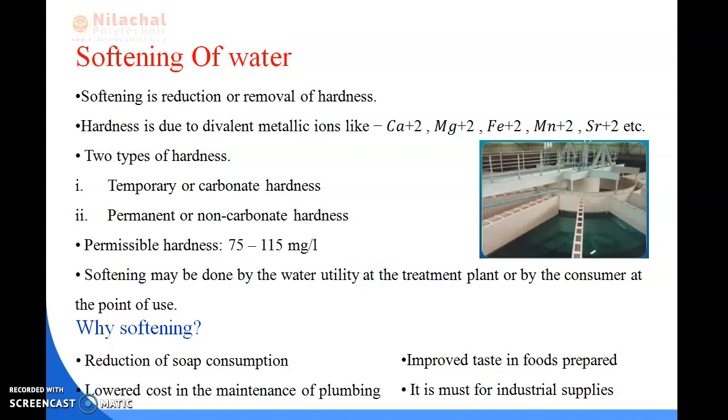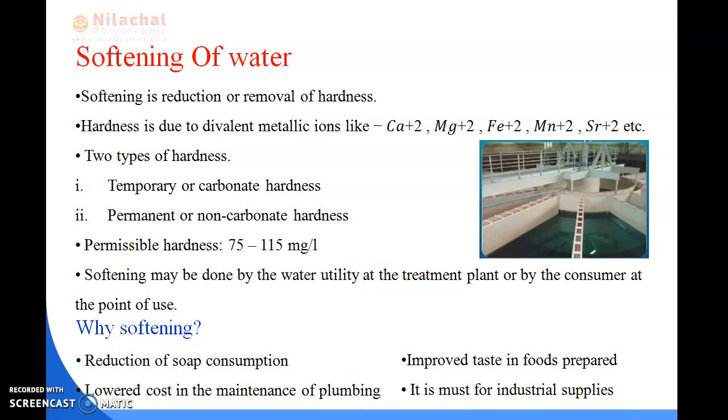Softening of the water is mainly done to reduce or remove the hardness from the water. Hardness is mainly due to divalent metallic ions like Ca2+, Mg2+, Fe2+, Mn2+, etc. There are two types of hardness: temporary or carbonate hardness, and permanent or non-carbonate hardness. The permissible hardness is about 75 to 115 mg per liter